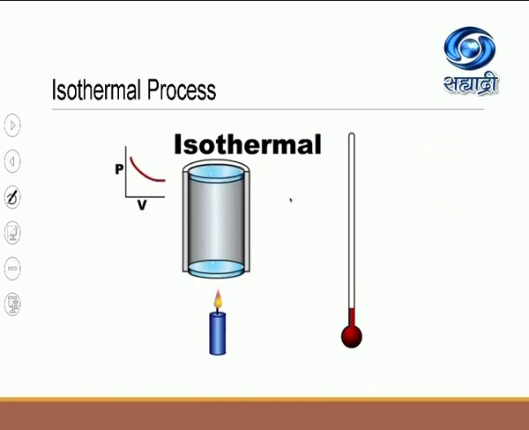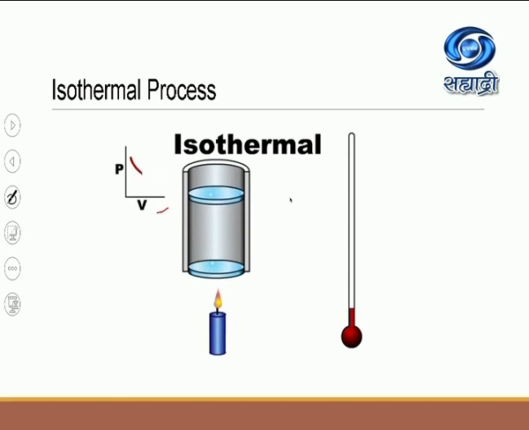Okay, so I was able to get the animation which I am showing you. So you can see here that I am heating the cylinder which is containing suppose some gas, and now I am heating it. Observe the temperature in the thermometer. The thermometer is showing you constant temperature. Simultaneously, you can also observe the PV diagram. So when the volume is highest, at that time the pressure has to be minimum.